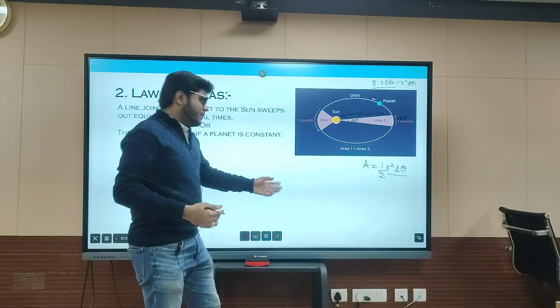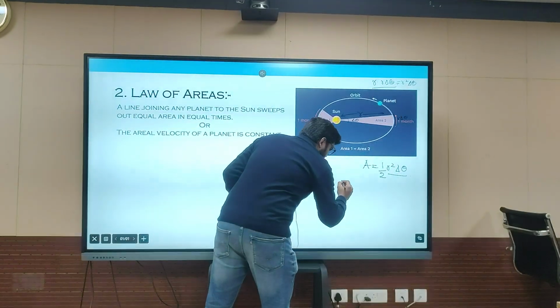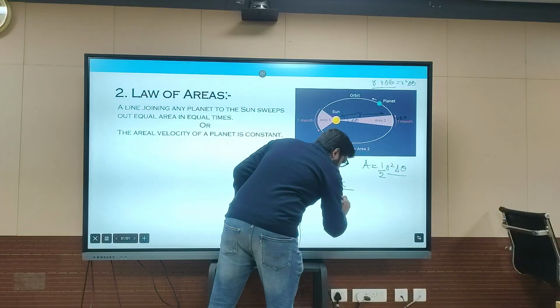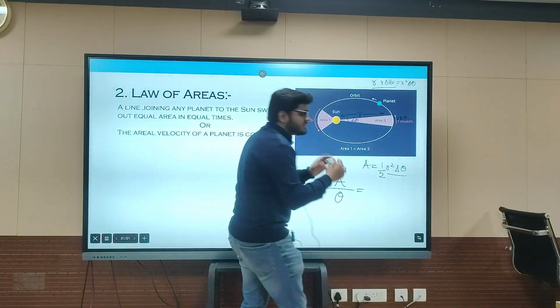Another very easy approach to find the area per radian, theta will be, what is the area of a circle?